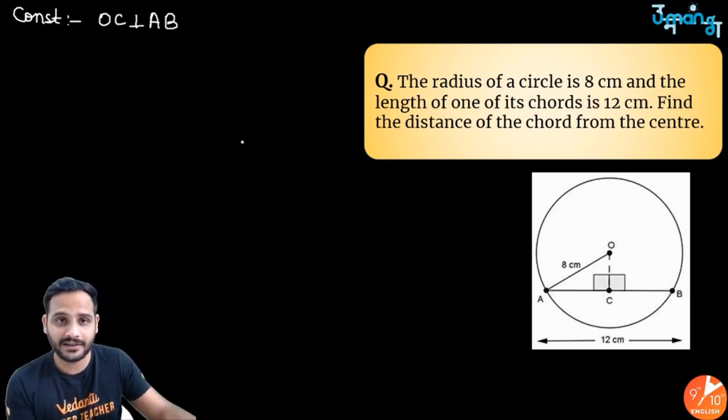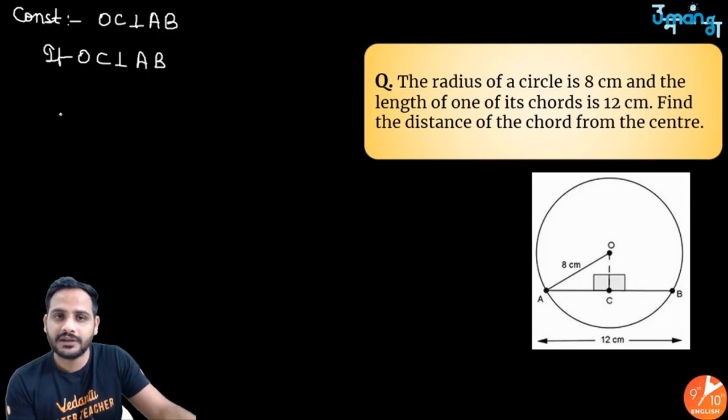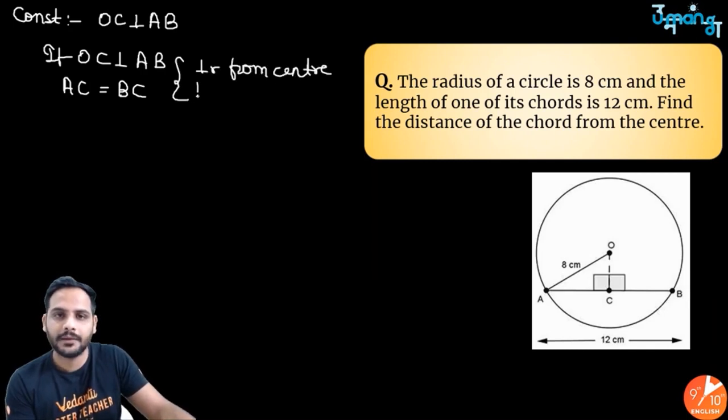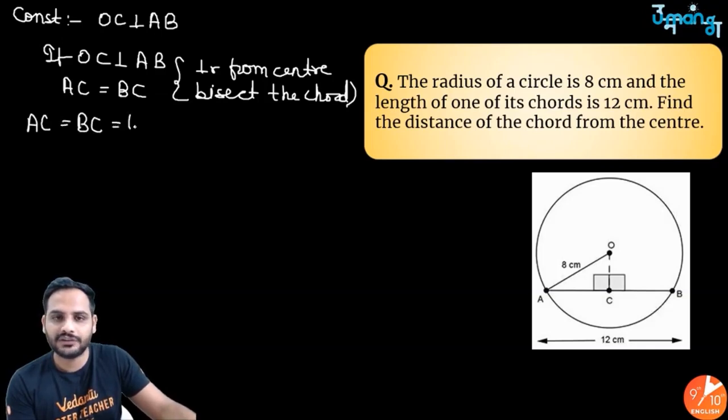And we know by theorem, if OC is perpendicular to AB, then AC is equal to BC, because the perpendicular from the center bisects the chord. So AC and BC will both be half of AB, that is half of 12, which is equal to 6 centimeter.